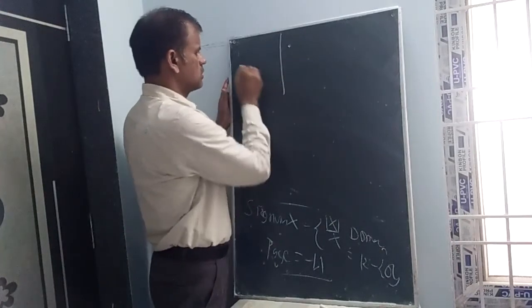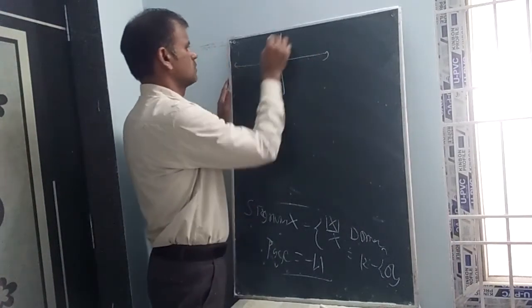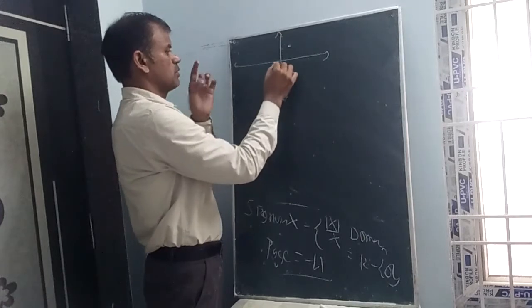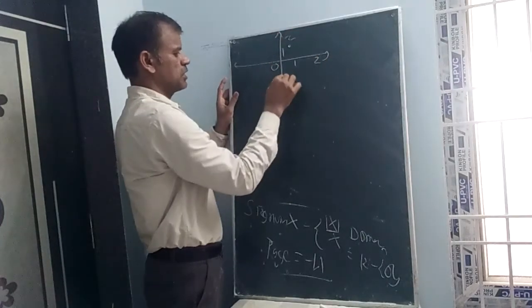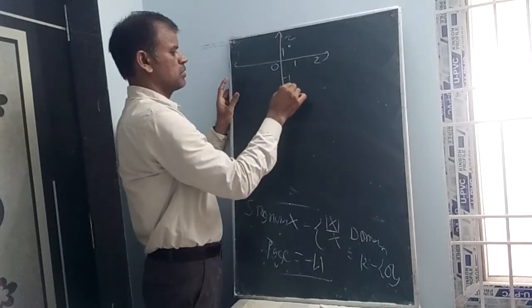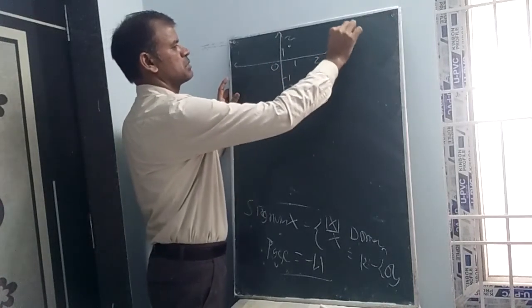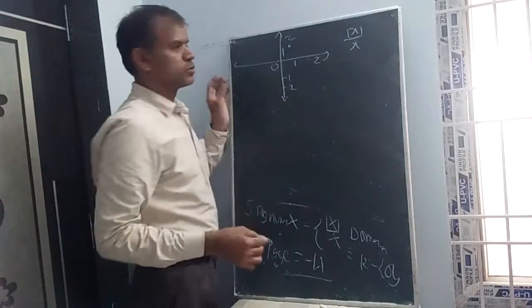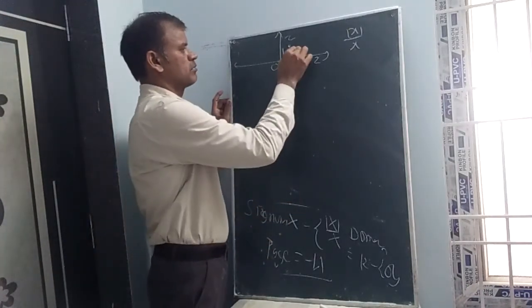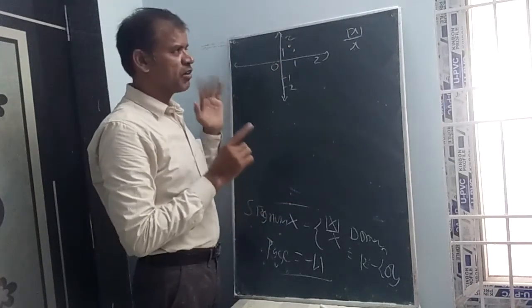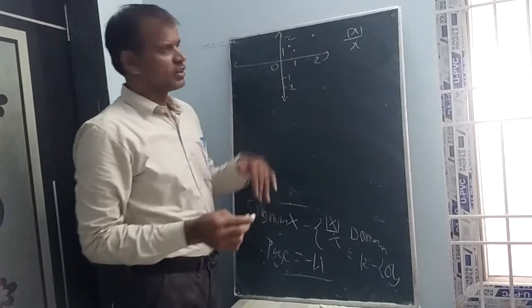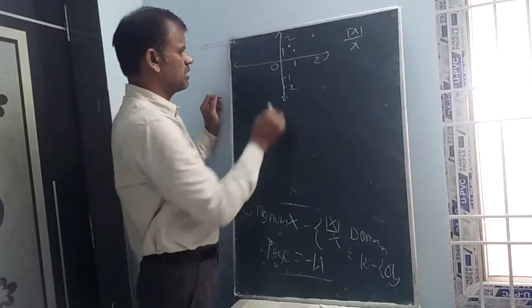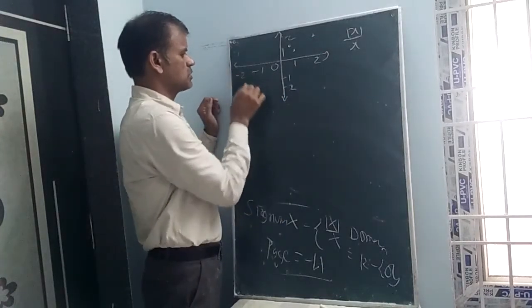Draw like this: signum x, 0, 1, 2, here also -1, -2. Signum x means mod x by x. Substitute: for 1 it is 1, for 2 it is 1, simply dots we are getting. Lifted the pen. This is separate. For -1, -1, and -2.